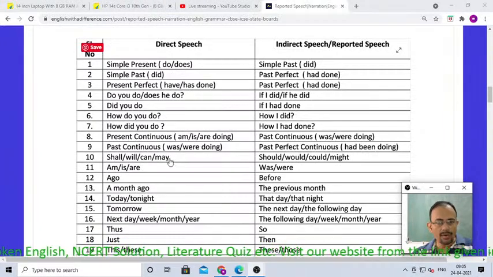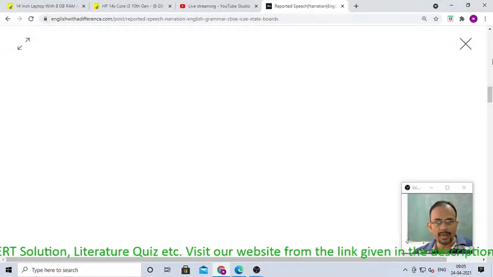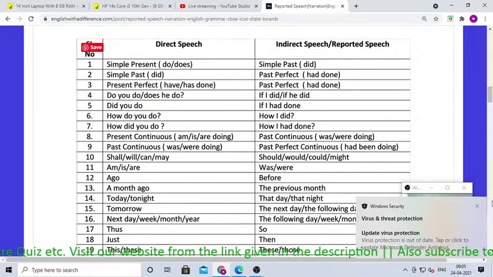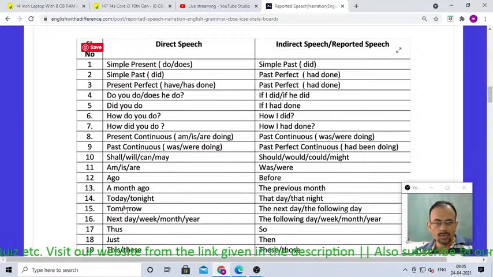Shall, will, can or may will become should, would, could or might. Am, is or are will become was or were. Ago will become before. A month ago will become the previous month. Today or tonight will become that day or that night. Tomorrow will become the next day or the following day. Next day will become the following day, week, month or year.